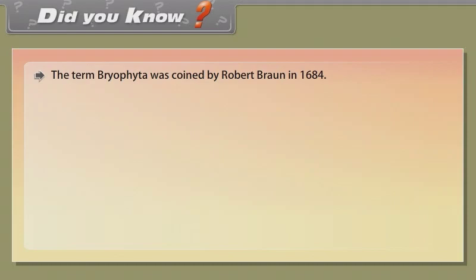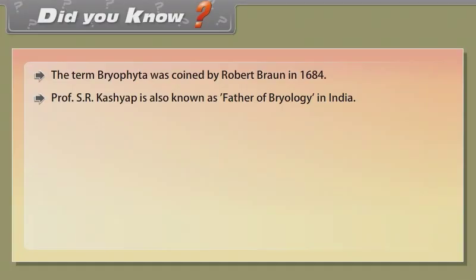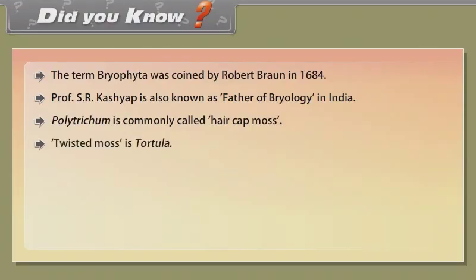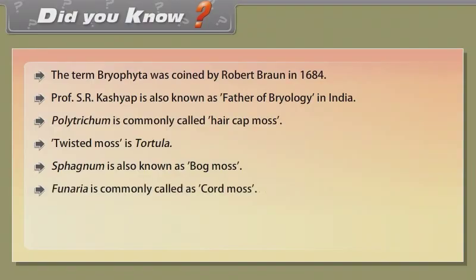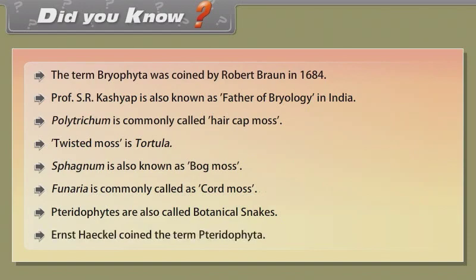Did you know the term bryophyta was coined by Robert Braun in 1864? Professor S.R. Kashyap is also known as the father of bryology in India. Polytrichum is commonly called haircap moss. Twisted moss is Tortula. Sphagnum is also known as bog moss. Funaria is commonly called cord moss. Pteridophytes are also called botanical snakes. Ernst Haeckel coined the term pteridophyta.